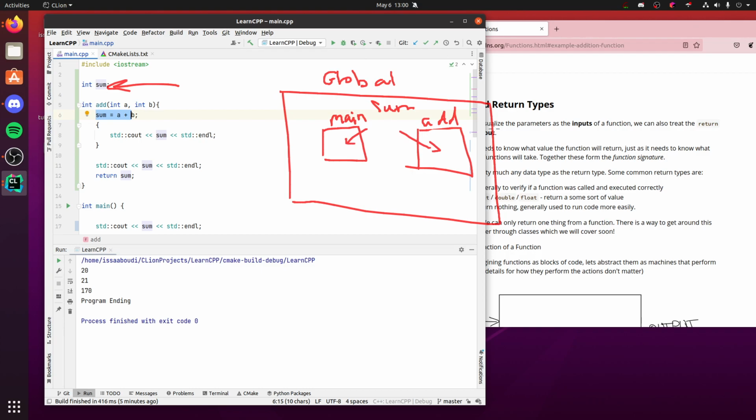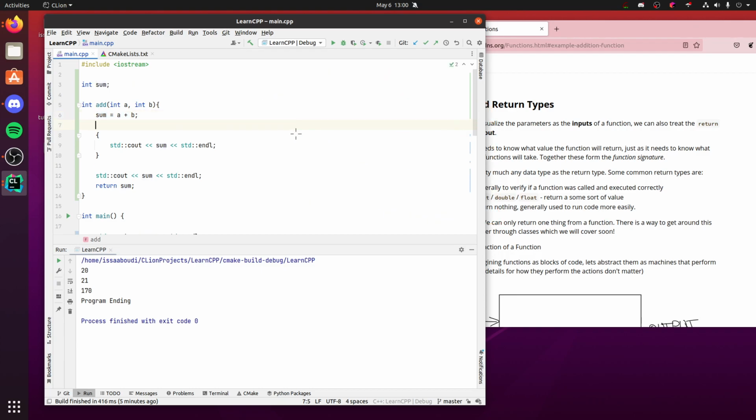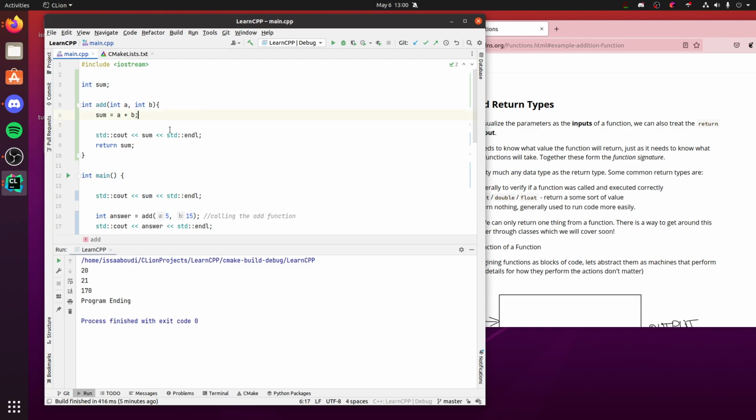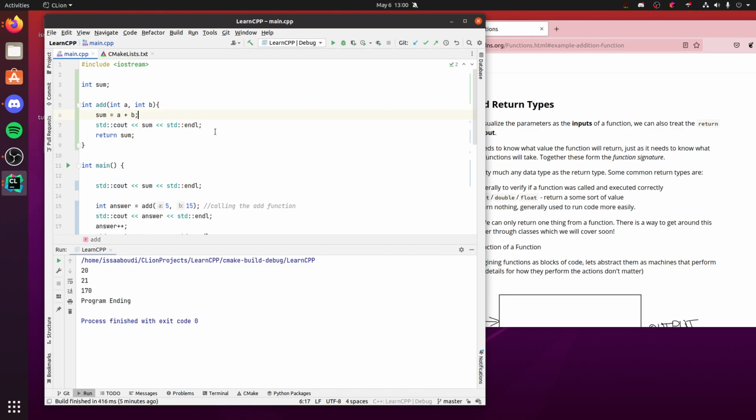Scopes are a very tricky concept. It's not very intuitive, but once you get it, it starts to make sense. So I'm gonna get rid of this. Go put this back and boom. And now we're back to how we were before.